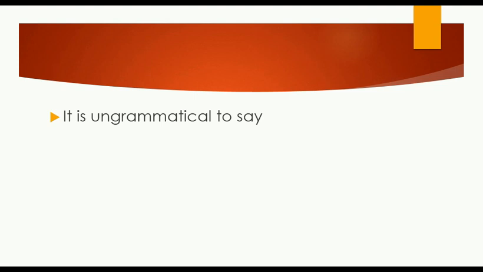It is not correct to say John ate an apples. Apples here is a plural noun, and I said that we only use the indefinite articles before countable and singular nouns, not plural nouns. Apples here is a plural noun because it has an s at the end.